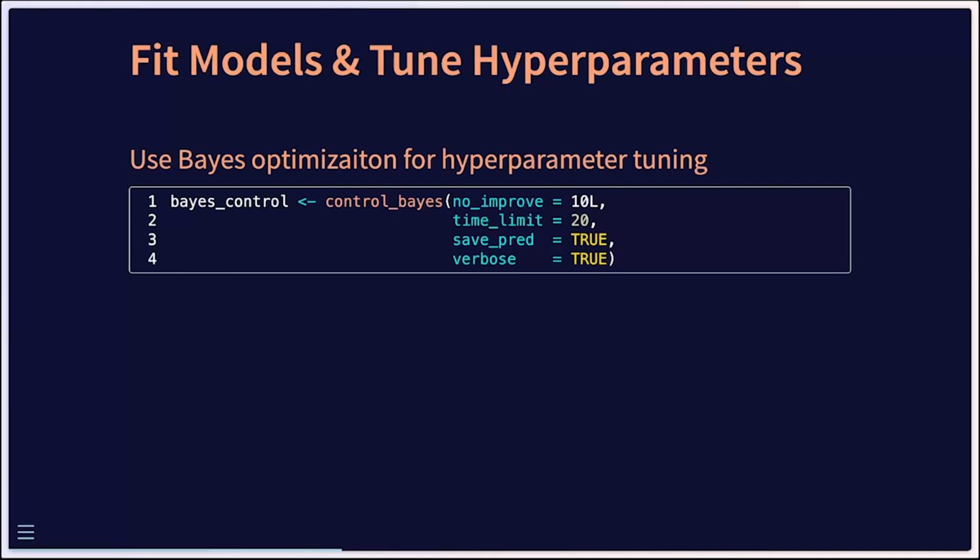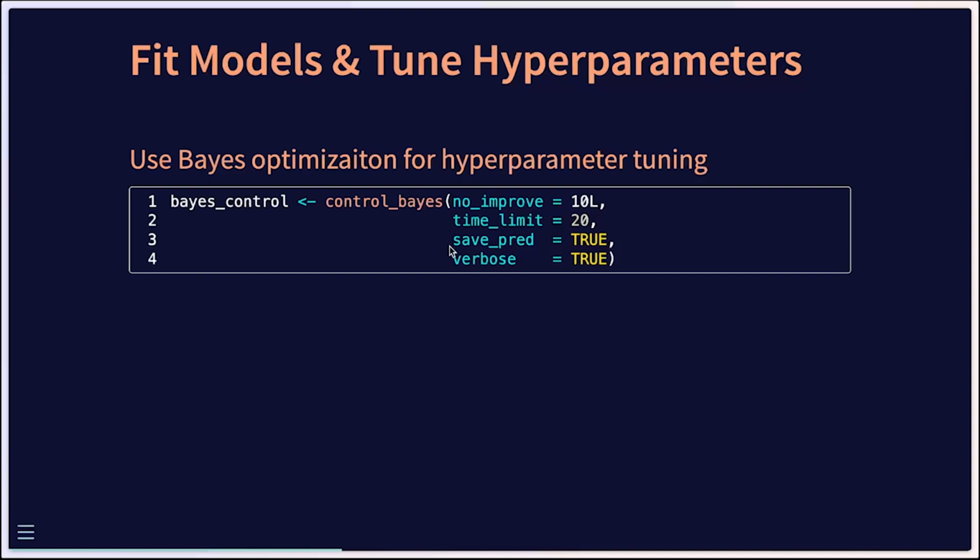Before we actually go and fit our model, I do want to specify some parameters for hyperparameter optimization, and we're going to be using the Bayesian optimization approach for this. We have 4 settings for this. The first, no improve. This means that we can go up to 10 iterations without any improvement before the optimization will halt. We do set a time limit of 20 minutes.